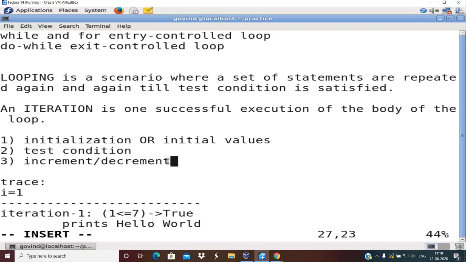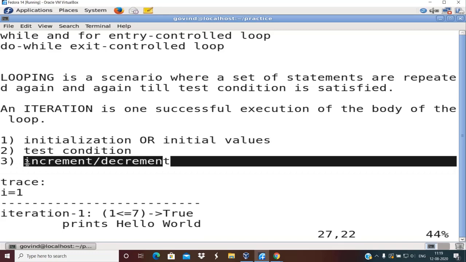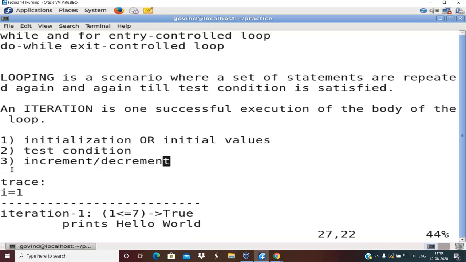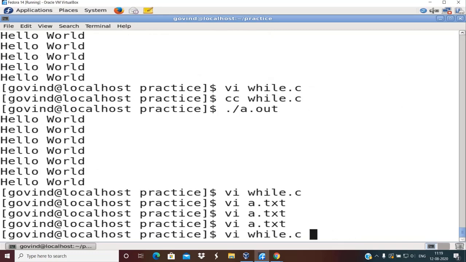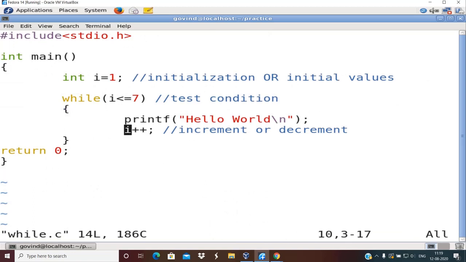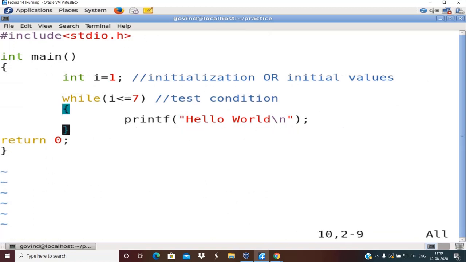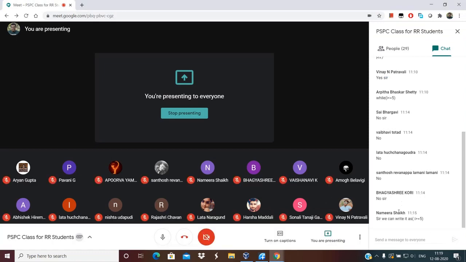Now, what if I do not specify this increment or decrement at all? What do I mean by that? I open this program. What if I delete this statement? It means there is no increment or decrement for this program. Now can anyone tell me what will happen to this program? I will not run it now, you try to give the answers.